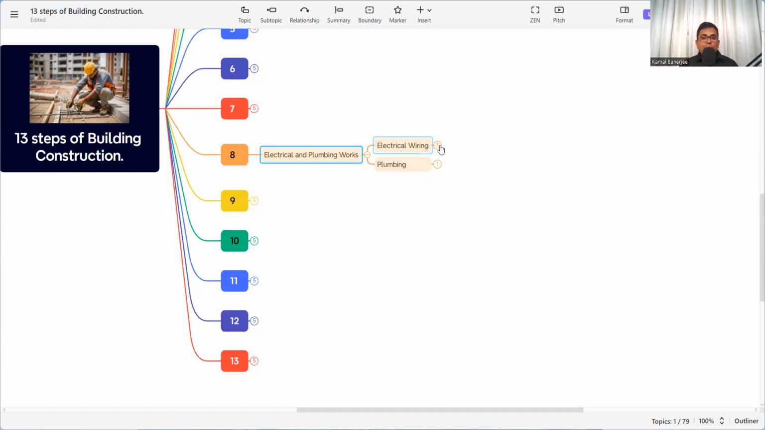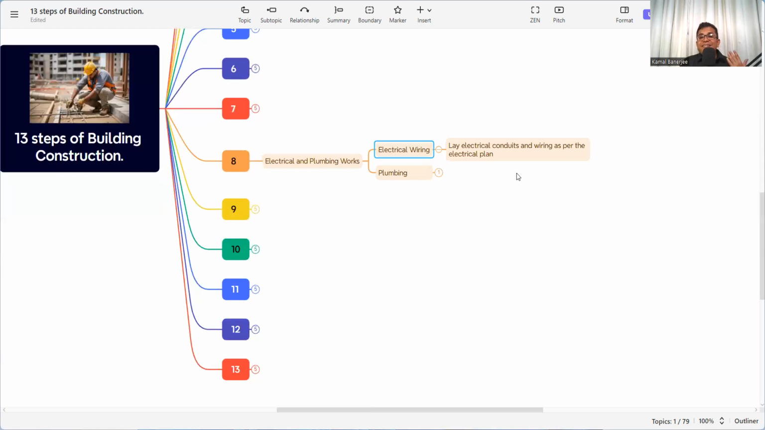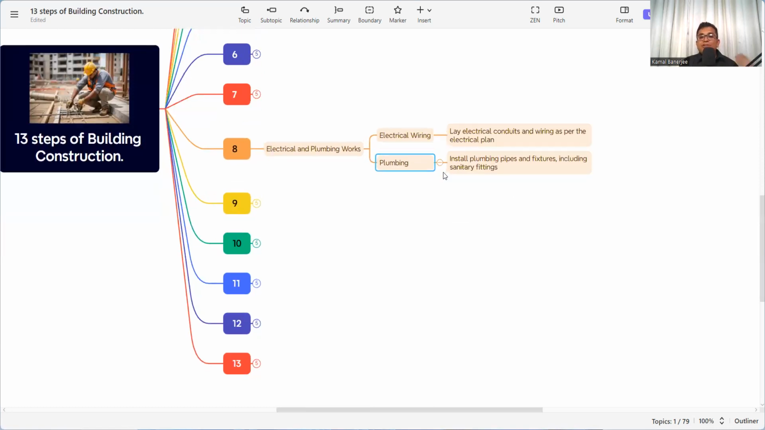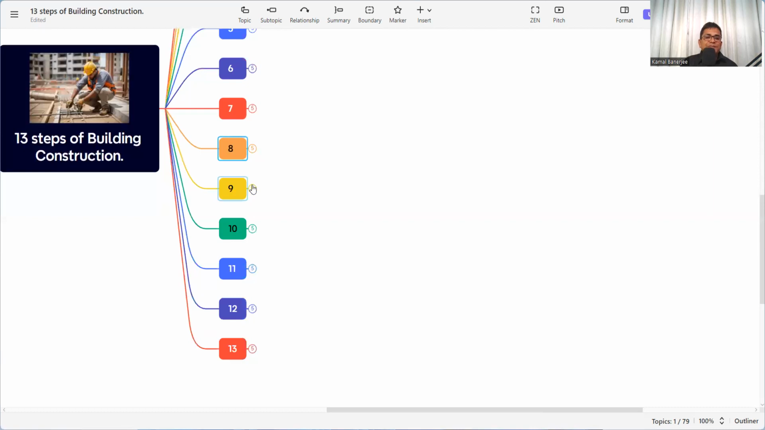Whenever we are doing the slab work or the beam work, then electrical conduit is to be placed, and if there is any plumbing pipe, that also needs to be placed during the construction, whenever we are doing any concreting. And for the electrical work, lay electrical conduits and wiring as per the electrical plan. Then install plumbing pipes and fixtures, including sanitary fittings. So these are the electrical fittings. Then roofing.